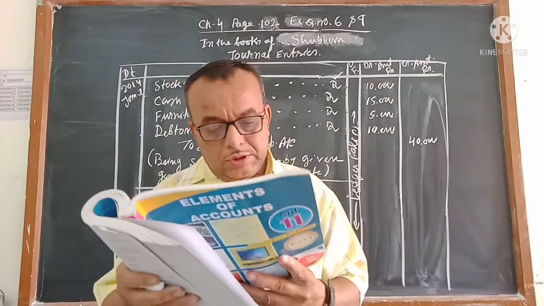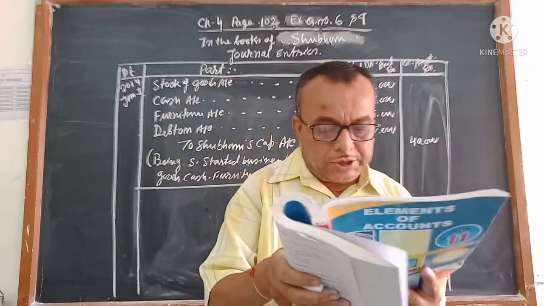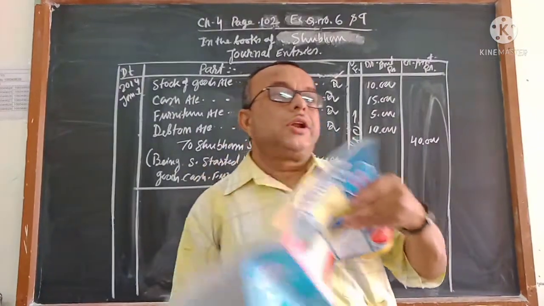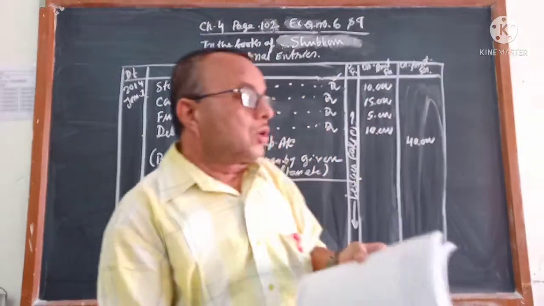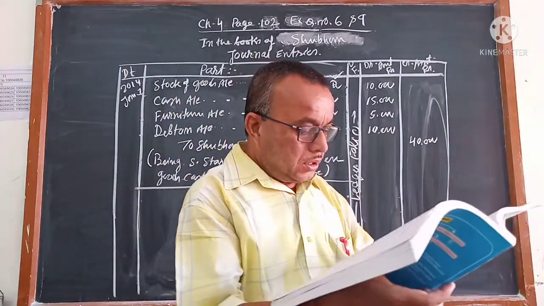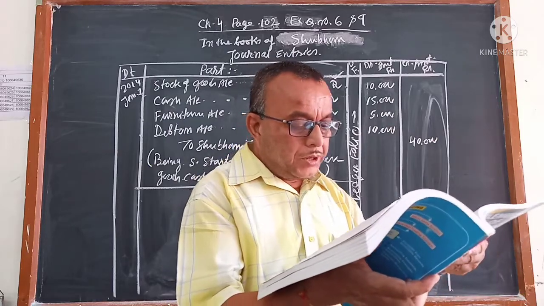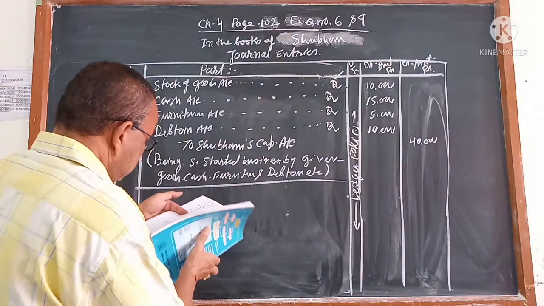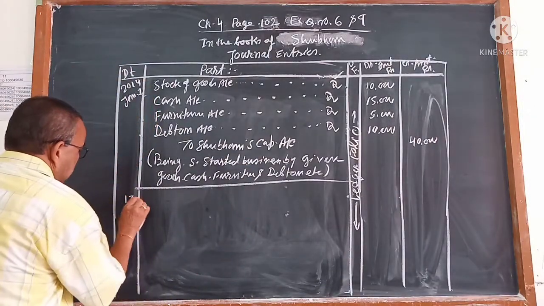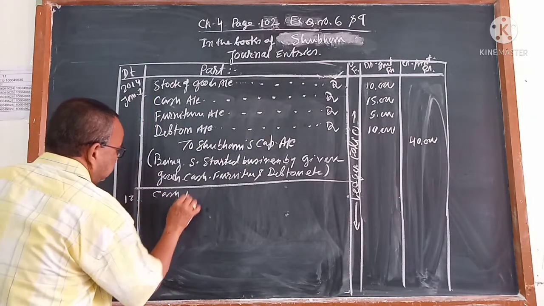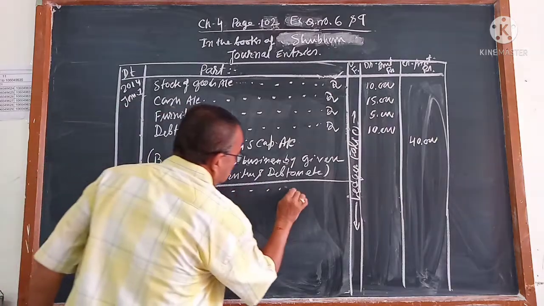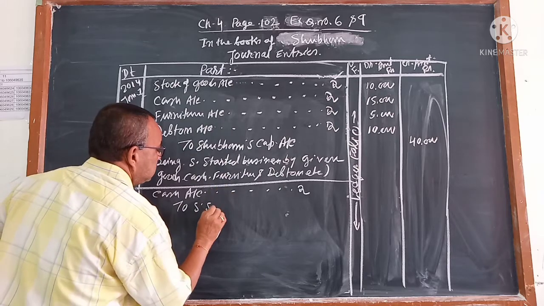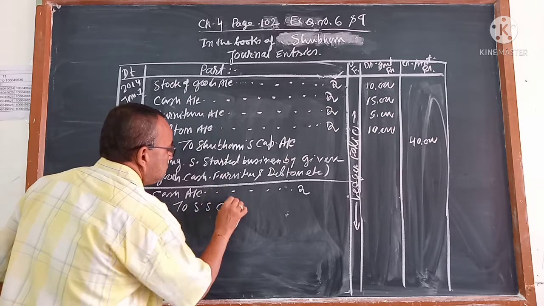Date 12: personal motor car sold for 80,000 and introduced 50,000 in the business. Personal motor car cost 80,000 and was sold for 80,000, but the business got 50,000, so the amount will be 50,000. Again it is cash account debit to Shubham's capital account.